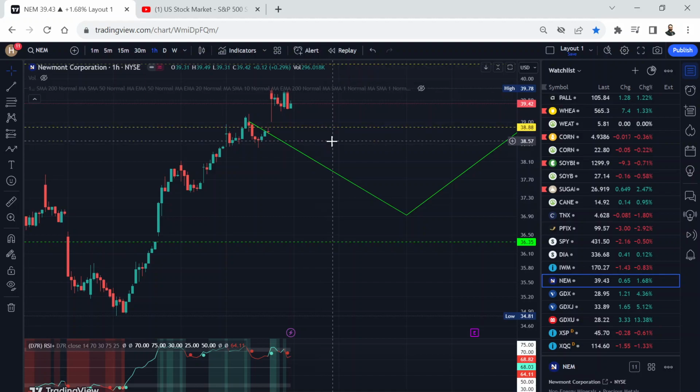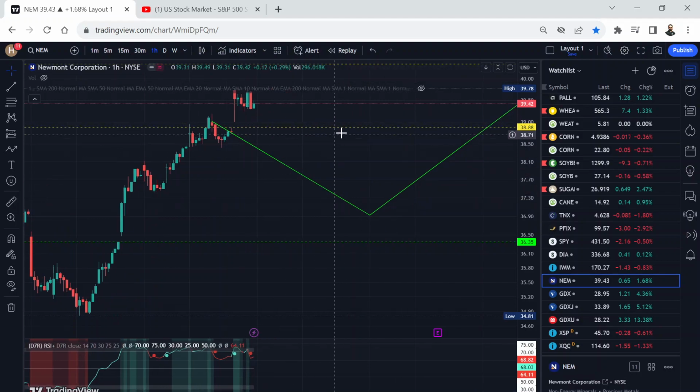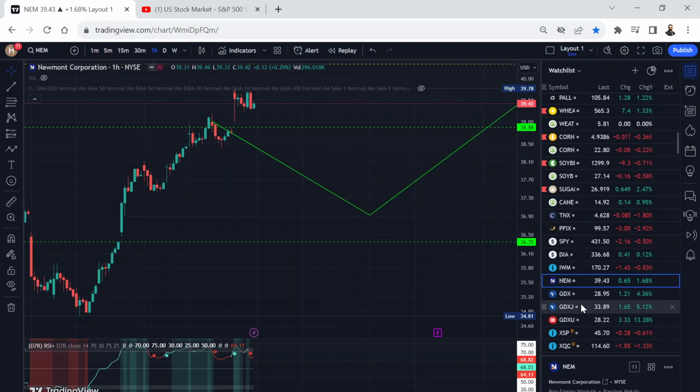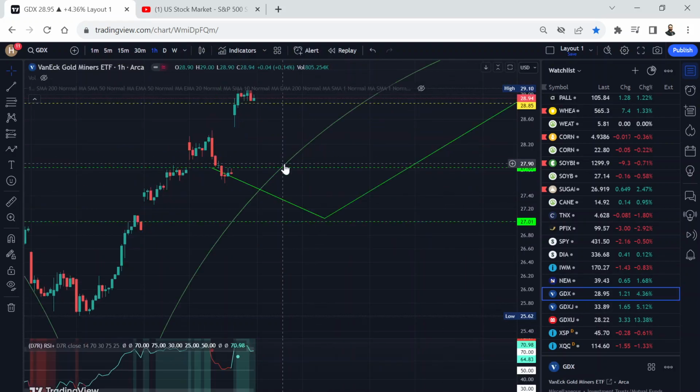So we know that gaps are filled 90% of the time. So eventually this gap will also be filled at some point. So we have to adjust that. So let's make it green, down gap. And gold miners, also this gap is filled. So you can delete this gap. Now there's a gap to the downside.